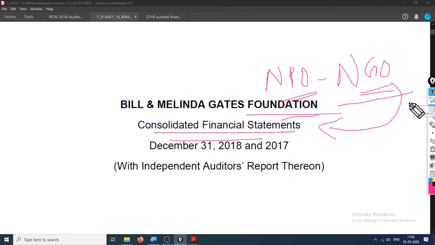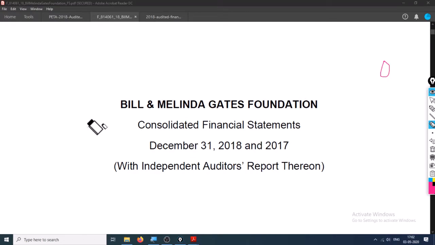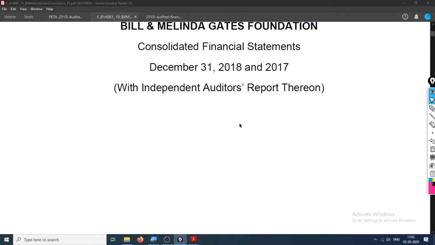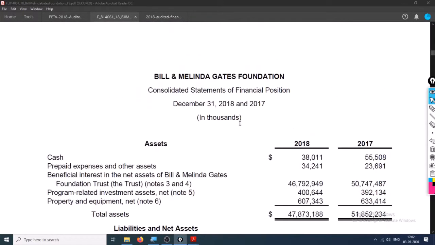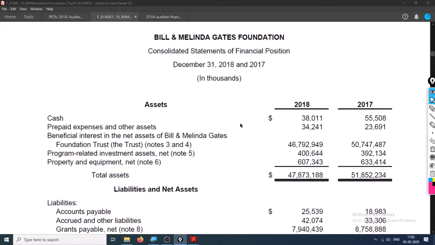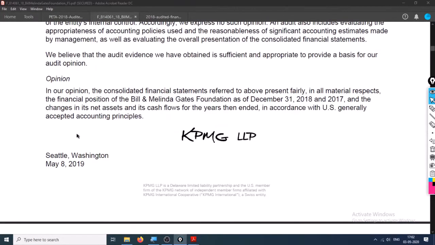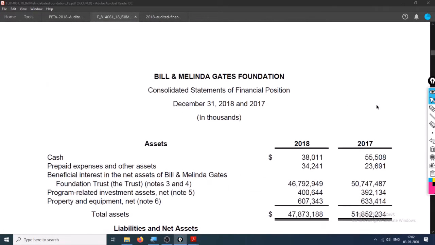And yeah, so this is the Bill and Melinda Gates Foundation, which is allegedly the world's largest foundation, in terms of donation and in terms of work. So this is the independent auditor's report. KPMG is the auditor, one of the big four companies, which was generated out of a fraud only.